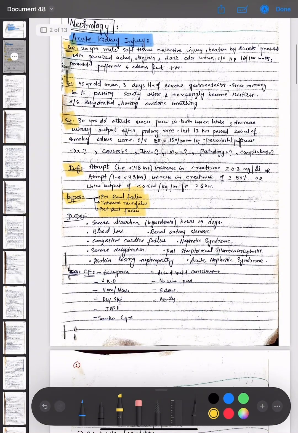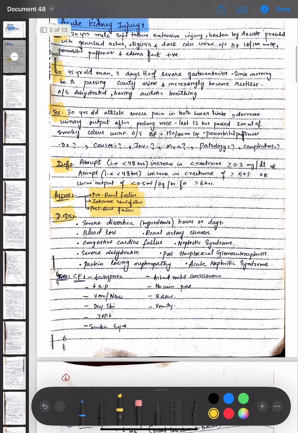The differential diagnosis of acute kidney injury includes severe diarrhea, that is hypovolemia in hours or days, then blood loss and renal artery stenosis, then congestive cardiac failure, nephrotic syndrome, severe dehydration, post-streptococcal glomerulonephritis, protein dosing nephropathy, and acute nephritic syndrome.